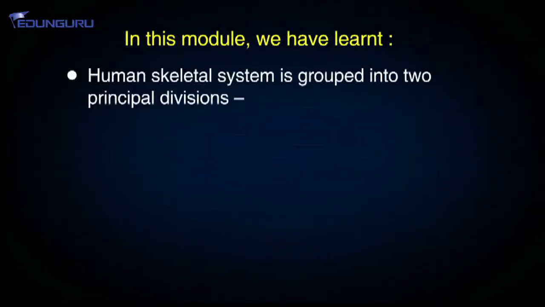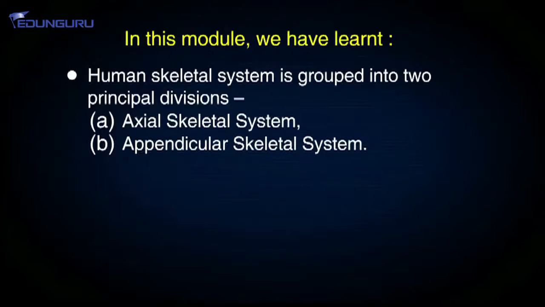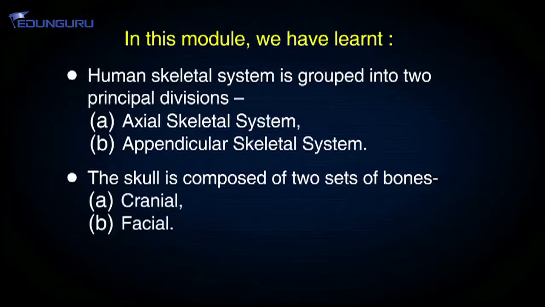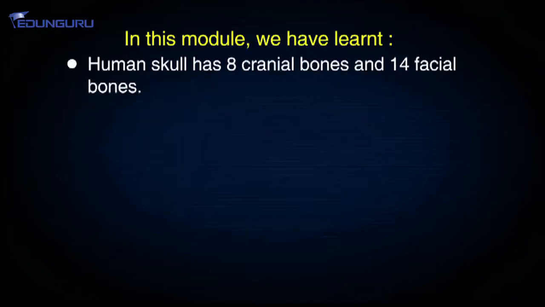In this lecture, we have studied that the human skeletal system is grouped into two principal divisions: axial skeletal system and appendicular skeletal system. The skull is composed of two sets of bones, cranial and facial. Human skull has 8 cranial bones and 14 facial bones.